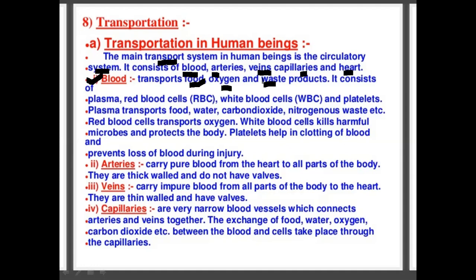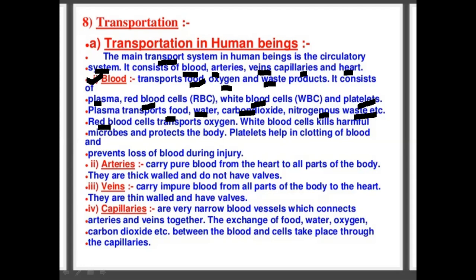And what are the parts of the blood? The blood consists of four parts: plasma, RBC, that is red blood cell, WBC, white blood cell, and platelets. Let's know their different functions. Plasma is the colorless product in the blood which helps in the transportation of food, water, carbon dioxide, and nitrogenous waste from one place to another place of the body.